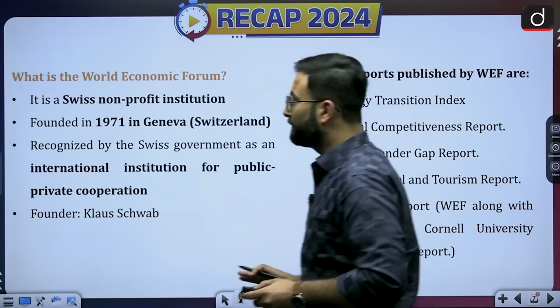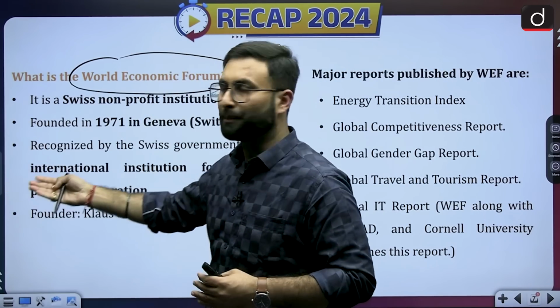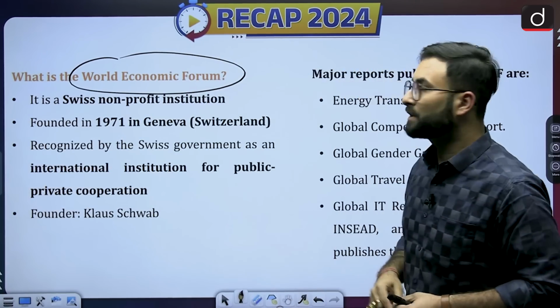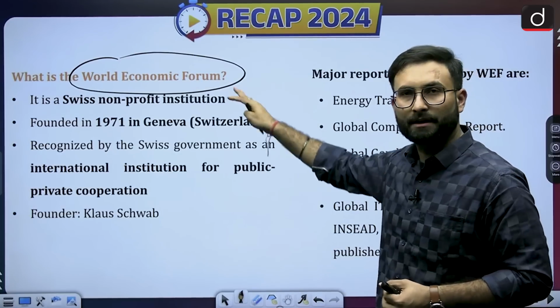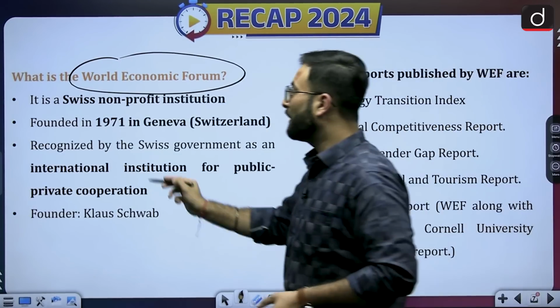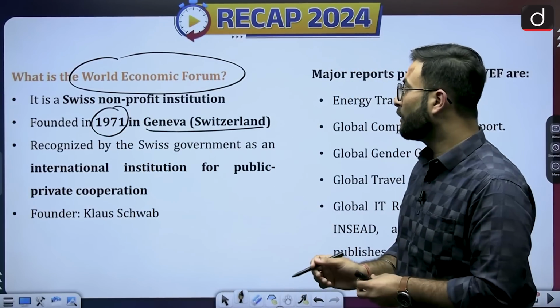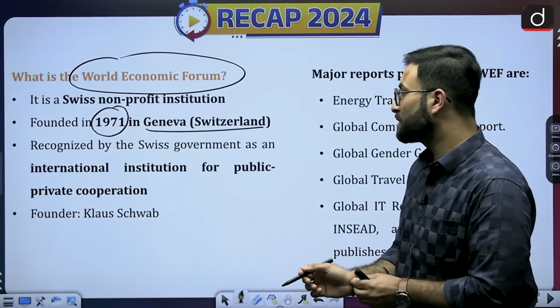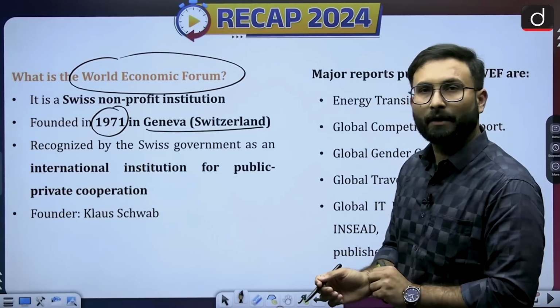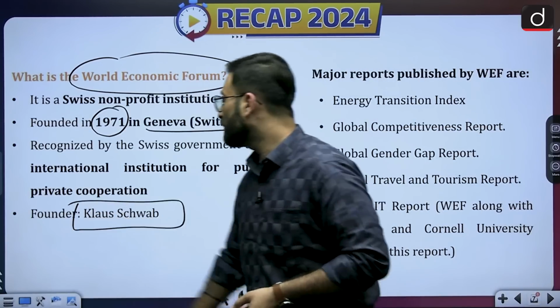Before that, there is this World Economic Forum which is actually releasing this particular report. So here you can say Swiss non-profit institution. These are certain facts related to the World Economic Forum. It is a Swiss non-profit institution, founded in 1971 in Geneva, Switzerland, recognized by the Swiss government as an international institution for public-private cooperation. And the founder of this forum was Klaus Schwab.